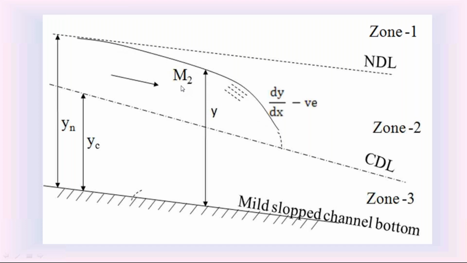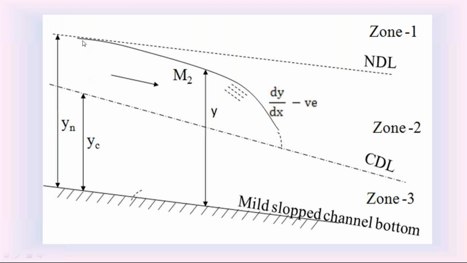So in the second zone, the M2 water surface profile in the mild slope channel is falling from upstream to downstream. At the upstream, the depth of water flow in this M2 water surface profile, from the channel bottom to the M2 water surface profile, is equal to Yn.